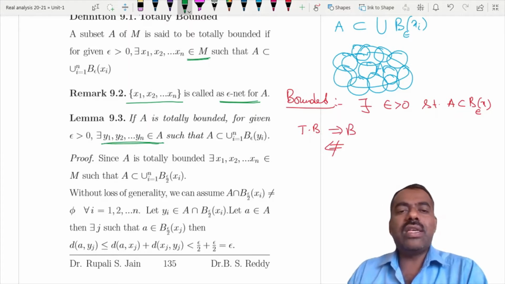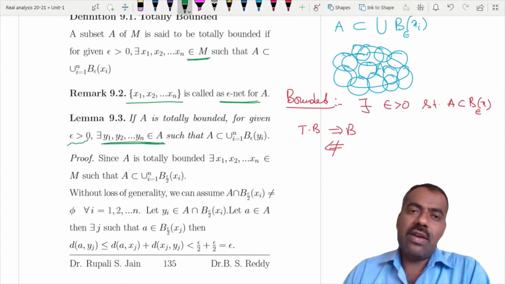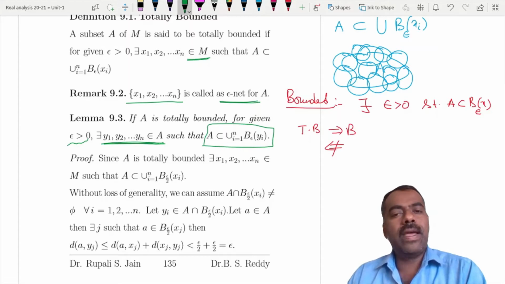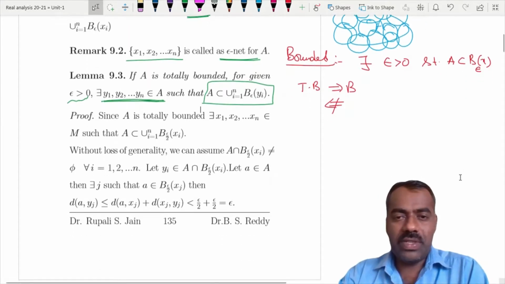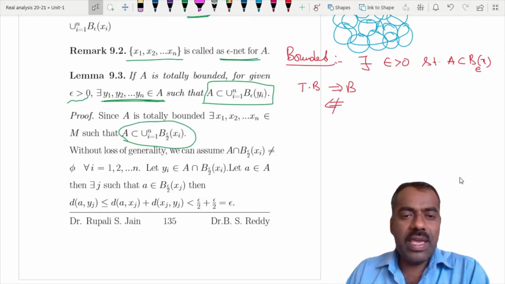That means if A is totally bounded, then for any epsilon greater than 0, we can find points yi coming from A itself such that A is covered by the union of such balls. And the proof is not at all difficult. By definition, A is contained in the union of B(xi, epsilon by 2).